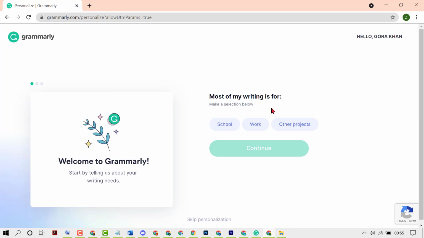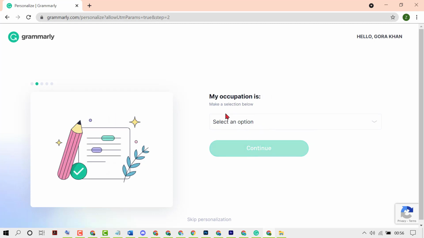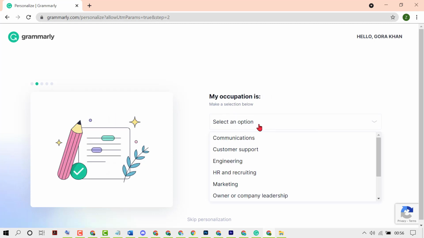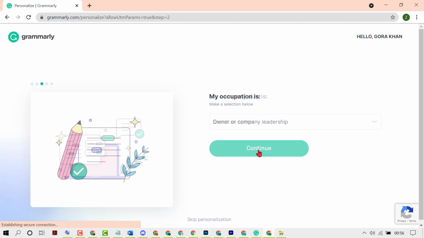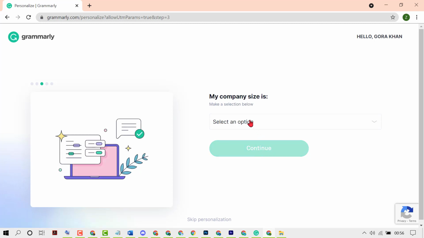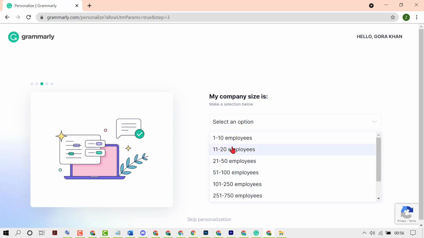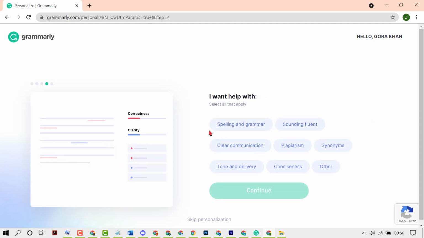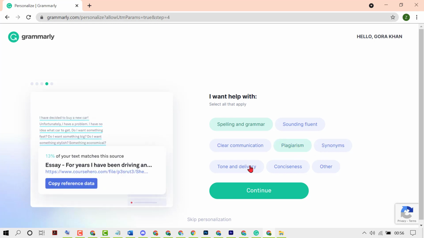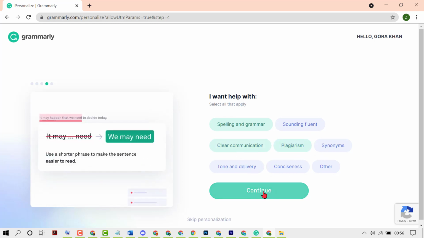Now select as per your requirement, like most of your writing is for school work or other projects like work, then click on continue. Now select your occupation, then continue. Now select your company size. Now select I want help with spelling and grammar. So select what's your need, and then click on continue.